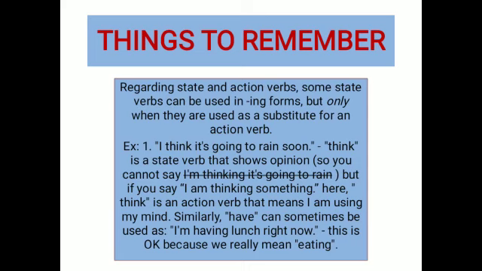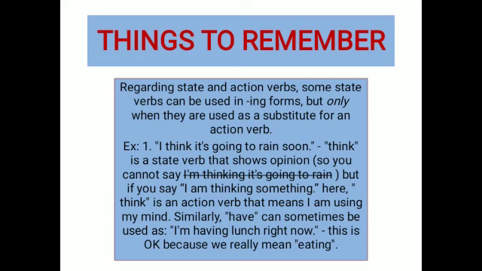Now here we can see, regarding state and action verbs, some state verbs can be used in ing form. Some exemptions are there. What are they? But only when they are used as a substitute for an action verb. Means the exceptions are there, but not when they are used as state verbs, only when they are used as action verbs. For example: I think it's going to rain soon. Now think is a state verb over here. That shows opinion. So we can never say I am thinking it's going to rain, because no physical activity is involved over here.